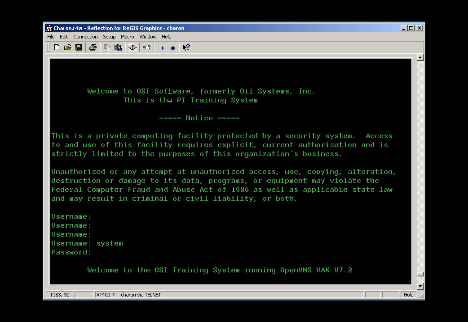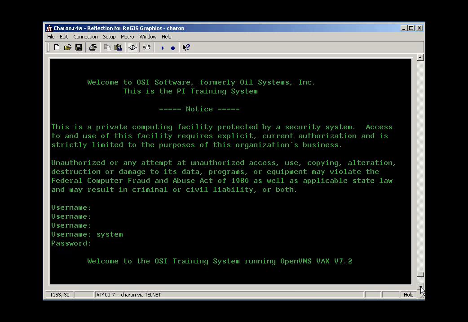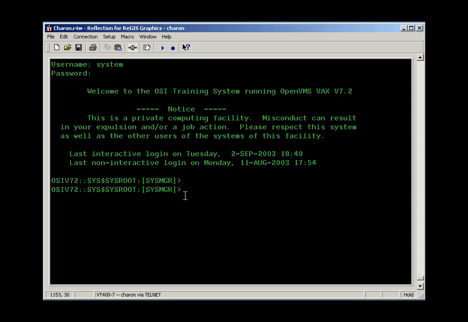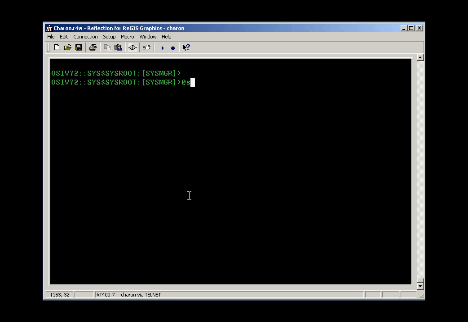Depending on your terminal or terminal emulation software, you may need to do something beyond just hitting the return key to reopen your session. When I got the username prompt, I logged in with my password, and I got welcome to VMS. And at this point, I'm ready to try to resume the installation of PINet. I'll do that by doing @sys$update:vmsinstal.